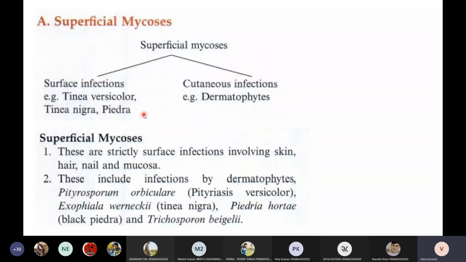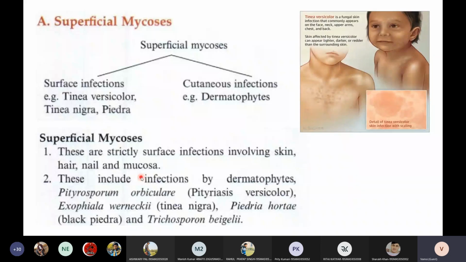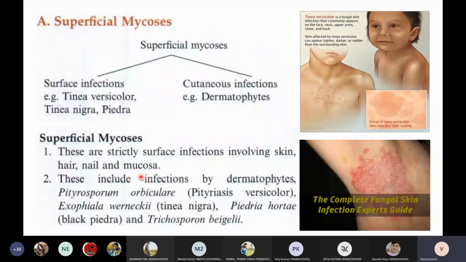Some of the examples of superficial mycosis include dermatophytes, Pityrosporum orbiculare, Axophilia wernicki, Piedra hortea, Trichosporum belgi. Don't worry, I will discuss later, okay? So this is how a superficial fungal infection looks like. This is a surface infection. By the way, cutaneous infections are also called dermatophytal infections.